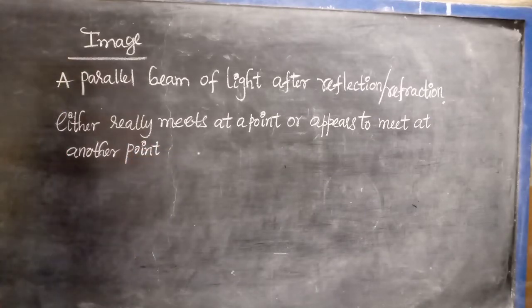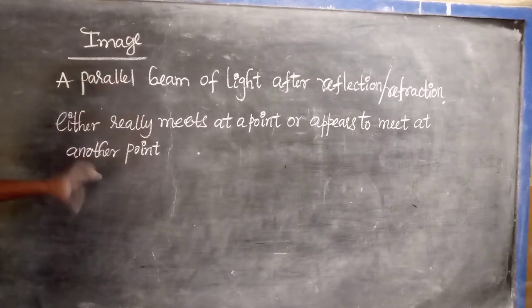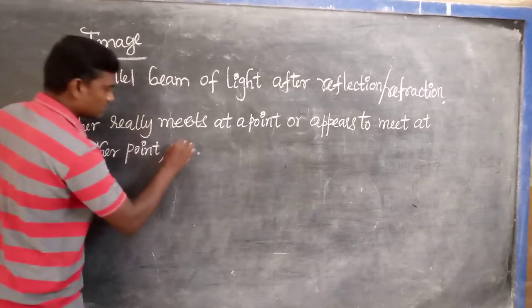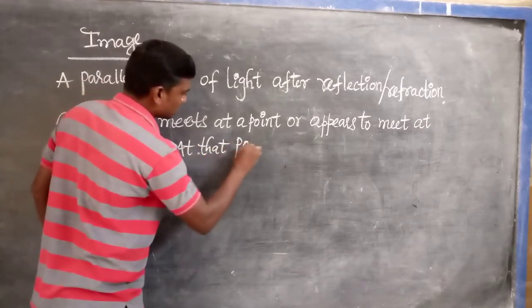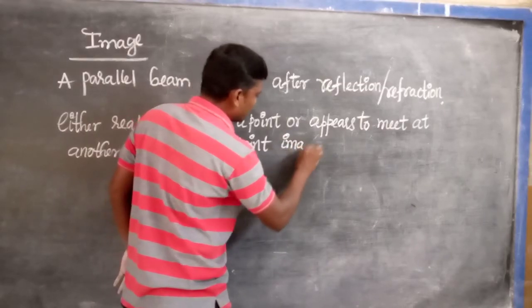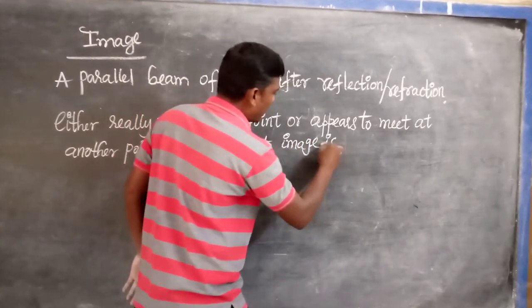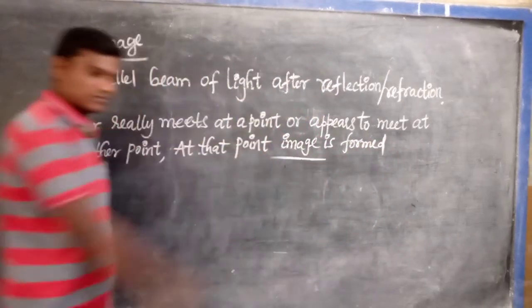A parallel beam of light, after reflection or refraction, either really meets at a point or appears to meet at another point. At that point, an image is formed.